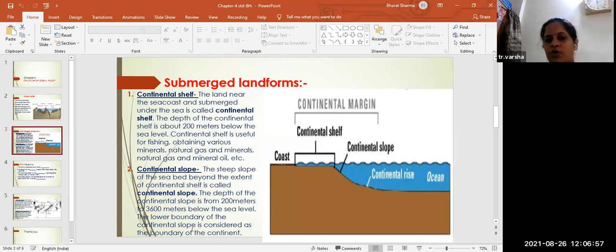The lower boundary of this continental slope is considered as the boundary of the continent. Means our continent gets stopped there.